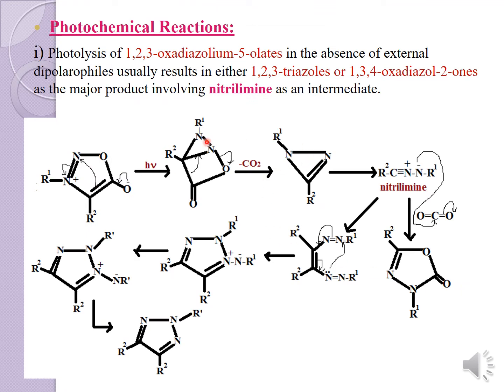Then moving on to the photochemical reaction. Here, there is a nitrile imine intermediate formation.